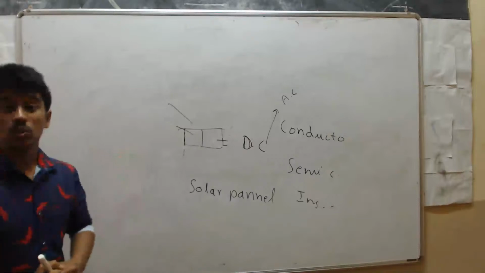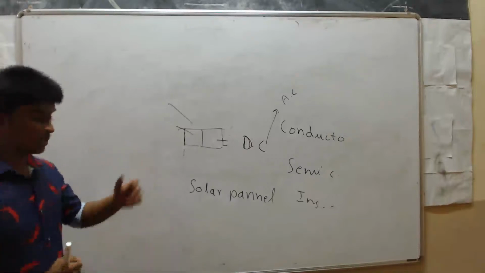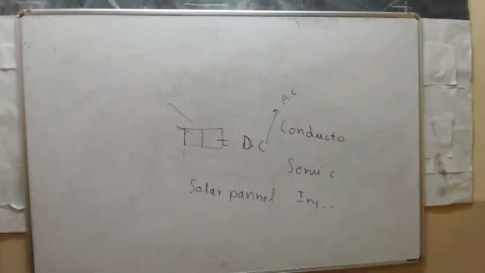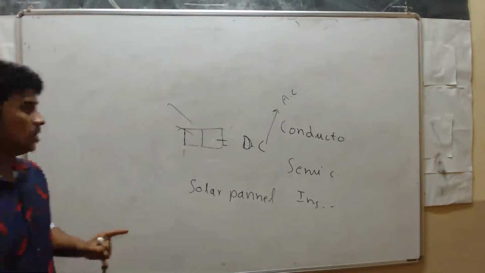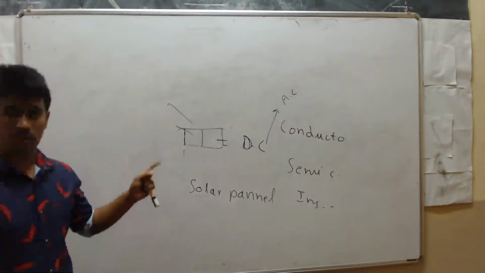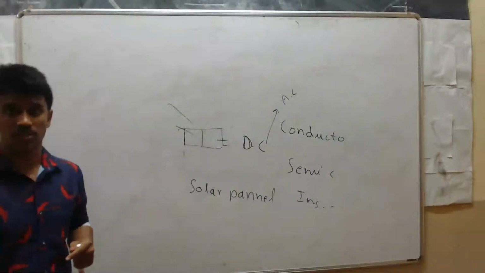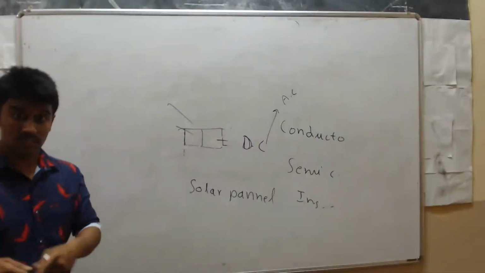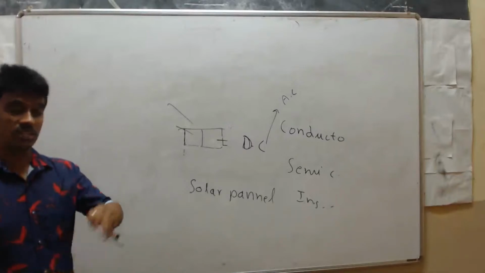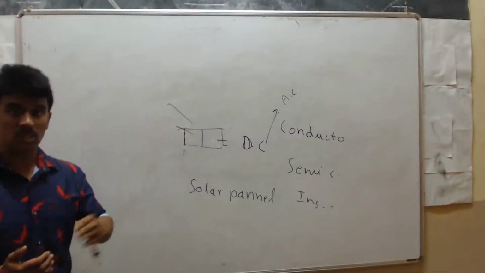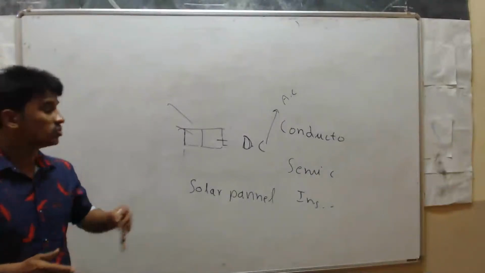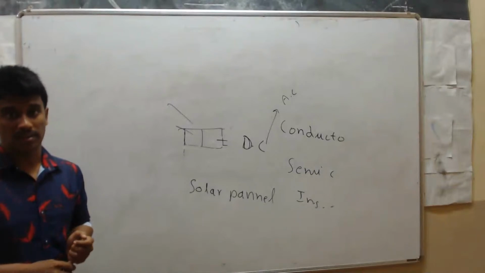Next, what are the uses of solar cells? Solar cell panels, you already know, right? Uses: first, it is the main source of energy in artificial satellites and space probes, to run those cameras etc. There we use some devices, and to run those devices we can't pass electricity from Earth, because the distance between the probes, satellites and Earth is huge. So to recharge those devices, we use solar cell panels.